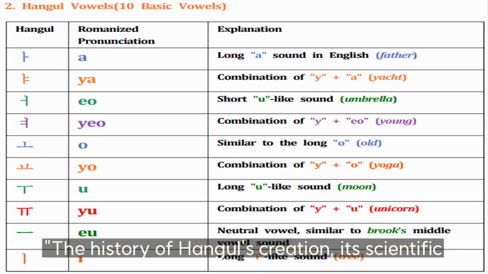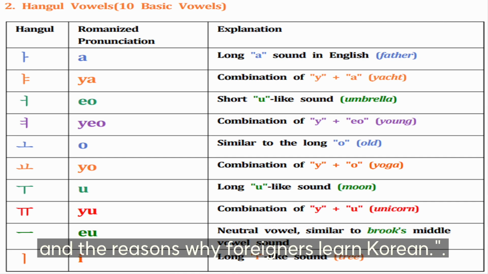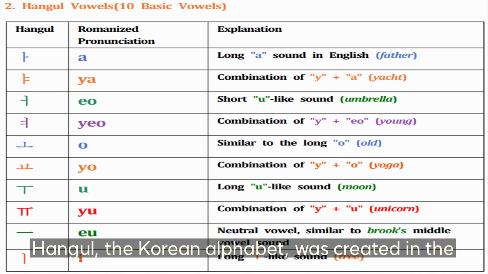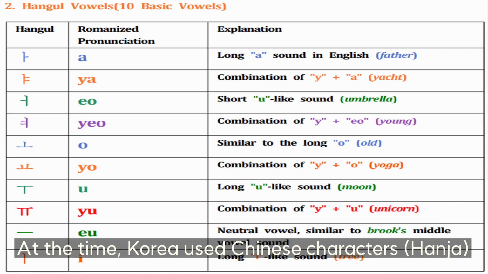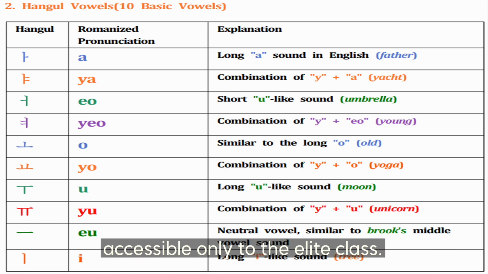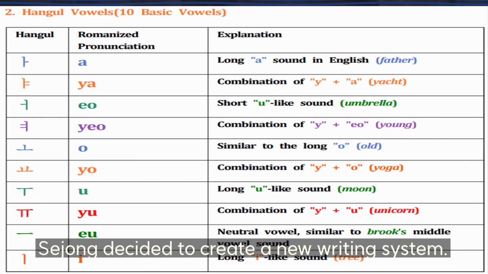Next, the history of Hangul's creation, its scientific structure, whether it is a difficult language to learn, and the reasons why foreigners learn Korean. 1. History of Hangul creation. Hangul, the Korean alphabet, was created in the 15th century by King Sejong of the Joseon dynasty. At the time, Korea used Chinese characters for writing, which were difficult to learn and accessible only to the elite class. To make literacy attainable for all people, King Sejong decided to create a new writing system.